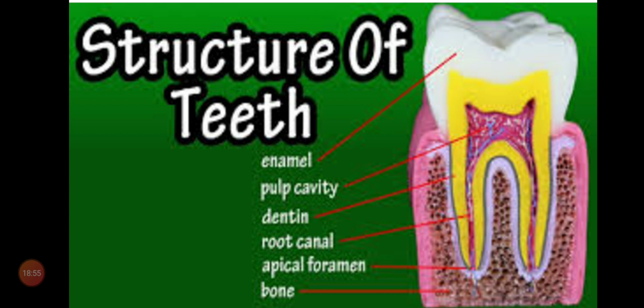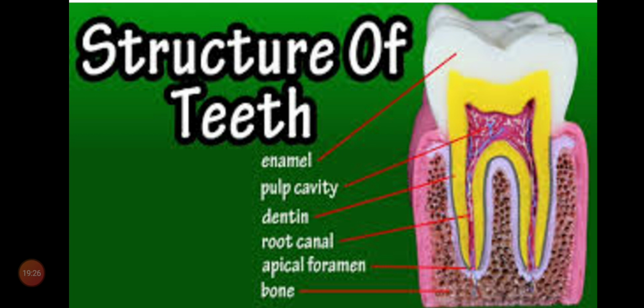The tooth is made up of a hard substance called dentine. Dentine is harder than bone. Children, which is the hardest part in our body? Generally, we think bones are the hardest, strongest parts. But this dentine is harder than the bone.